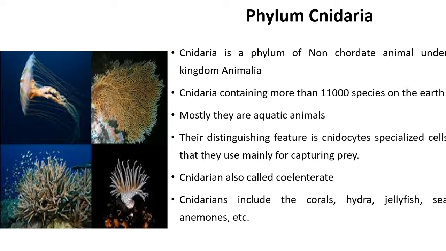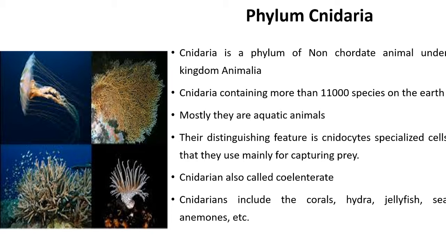Cnidarian animals are also called coelenterate animals. See, in a word, coelenterata. Coelom means cavity. The animal possesses a cavity, so they are called coelenterata also. Coelenterate or cnidarian animals mostly include animals like coral, hydra, jellyfish, sea anemone, etc. So, what we studied here, cnidarian animals are commonly called coelenterate animals because of the presence of a hollow cavity.